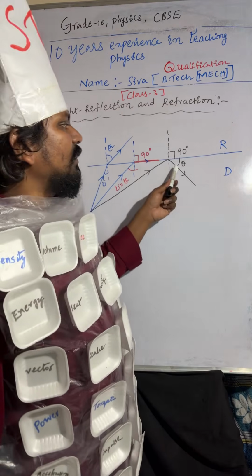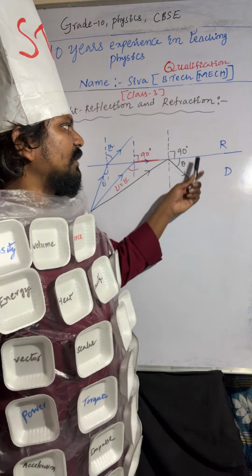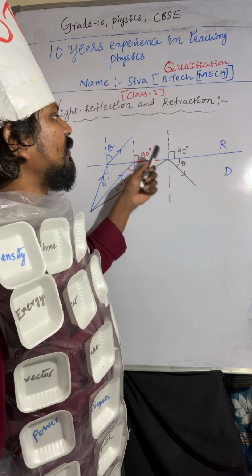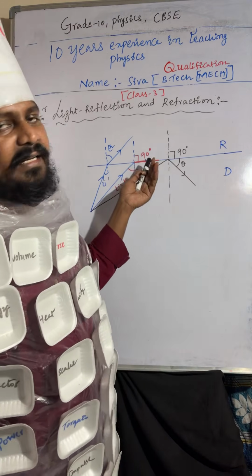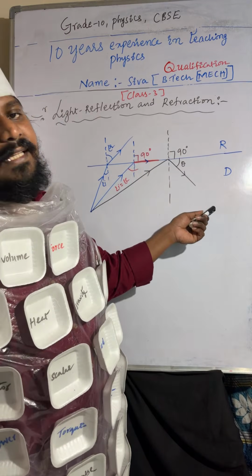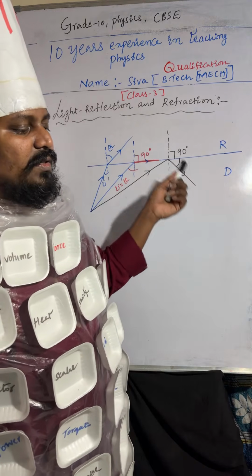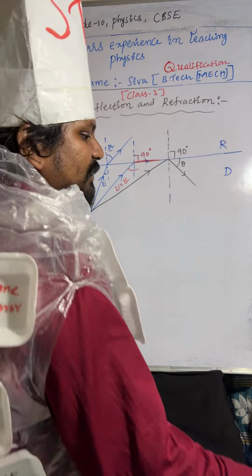Understood? And here once again you can observe. If the light ray passes from denser to rarer and the angle is more than the critical angle, that is 90 plus theta, then the light ray reflects back into the same medium. This is called total internal reflection. I hope it is very clear.